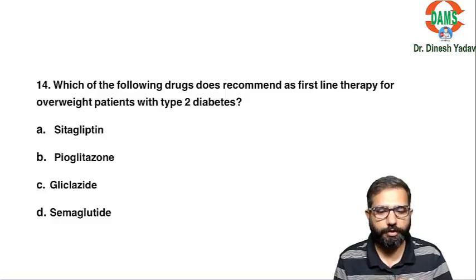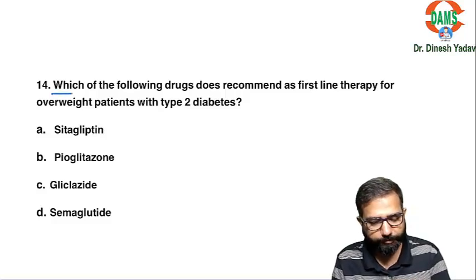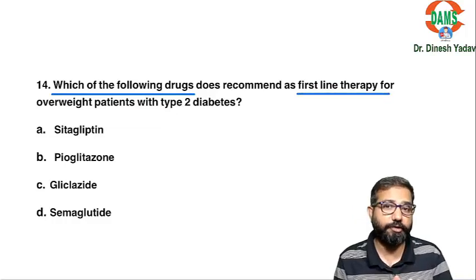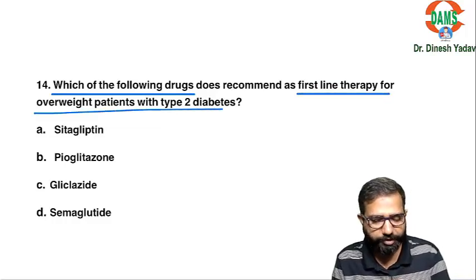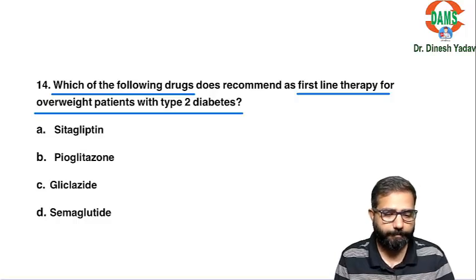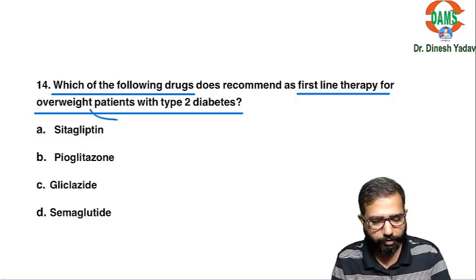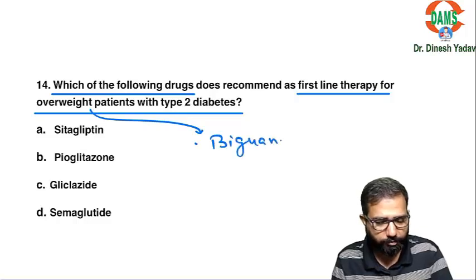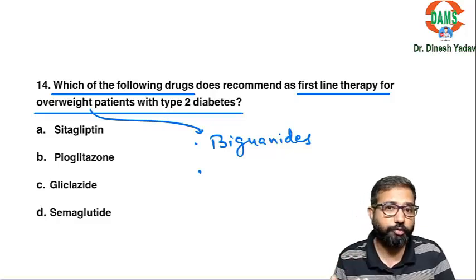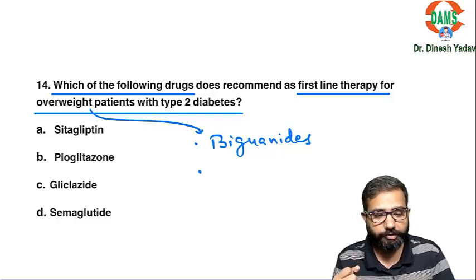Next question. Which of the following drugs is recommended as the first line therapy for an overweight patient with type 2 diabetes mellitus? Type 2 patient, overweight patient, what will be the first line drug? In obese patients, we prefer the biguanides, one drug. But biguanides are not causing significant weight loss. So we also got some other drugs which are important as a first line.